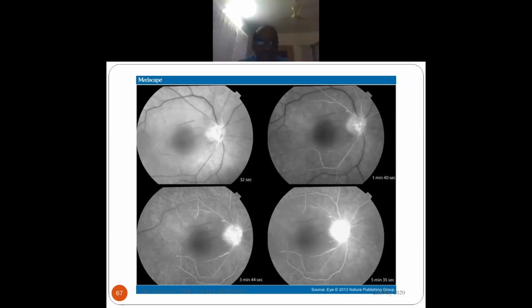So this patient is actually, you can see that the arteries are filling up very slowly, but you can see that the background is all white because the choroid has filled normally. Only the retinal arteries, this is the arterial phase, the veins are still dark. And in this later phase also, they are filling so slowly, and the retinal capillaries are not filling. The retinal arteriovenous space is not at all seen clearly. It's not that bright. And there can be some mild staining of the disc, as you can see in this phase. So this is the patient I told you from Kuwait. You can see there is cattle truck appearance, narrow arteries, all signs are there in this case.